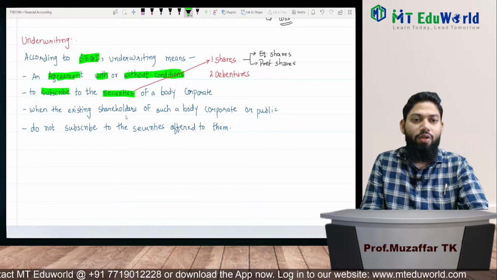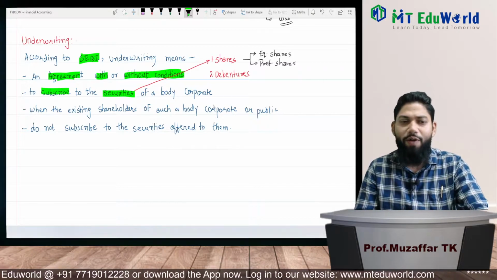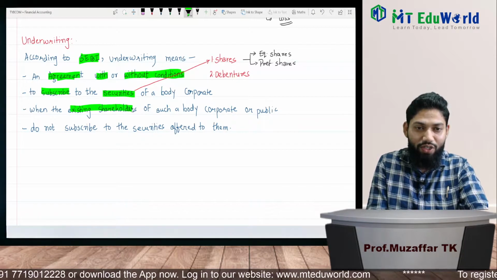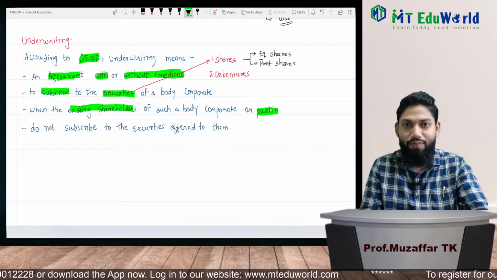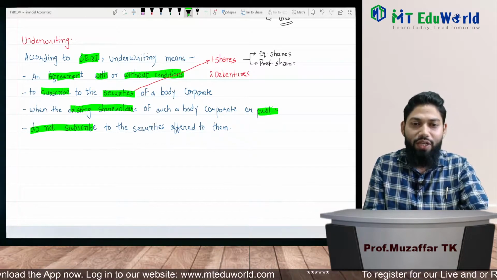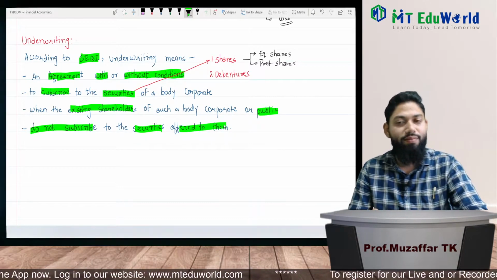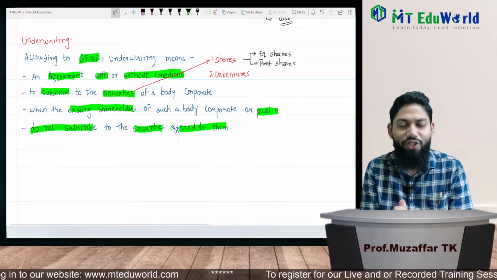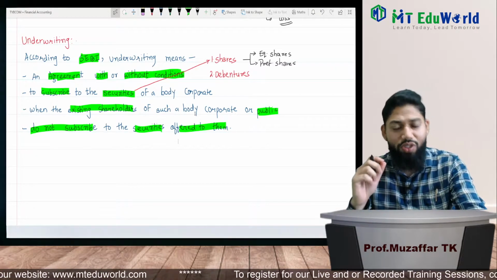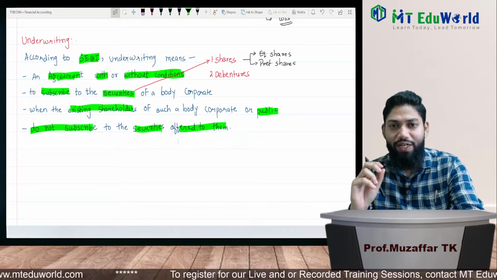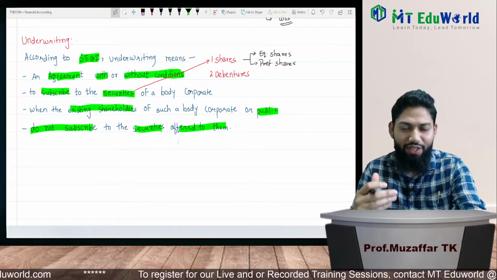right? So to subscribe to the securities of a body corporate, of a company, when the existing shareholders or public do not subscribe to the securities offered to them, very important, when public or existing shareholders will not subscribe, then only they will take up the shares, right? There is also a concept called firm underwriting, where there is no condition. Firm underwriting, we will be dealing with it very soon.